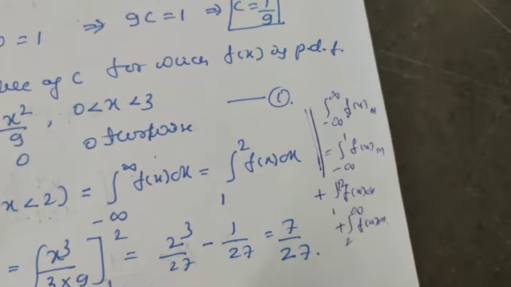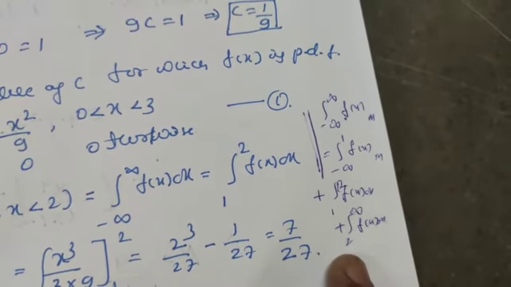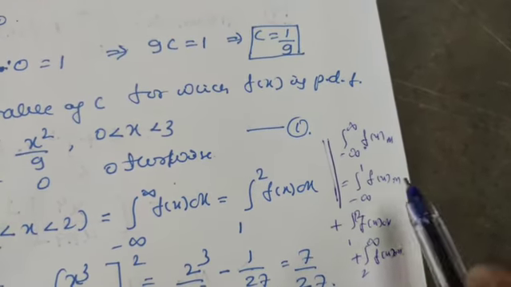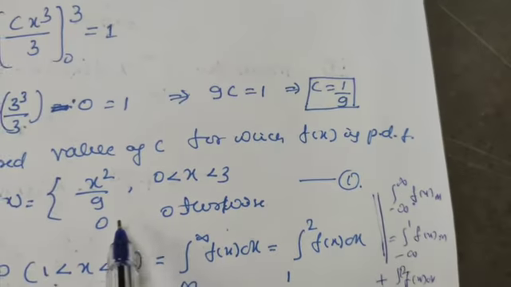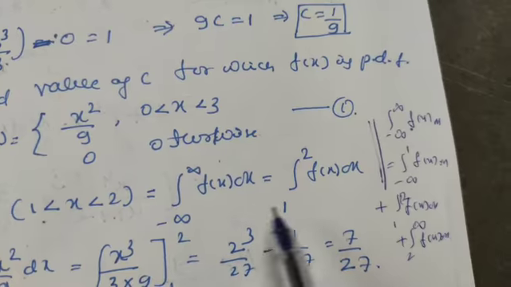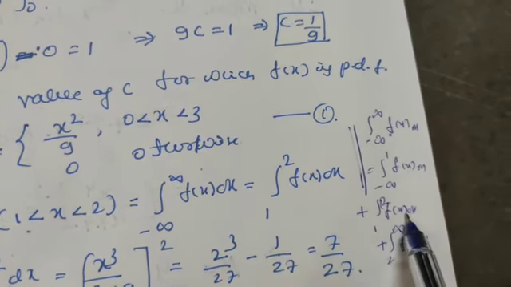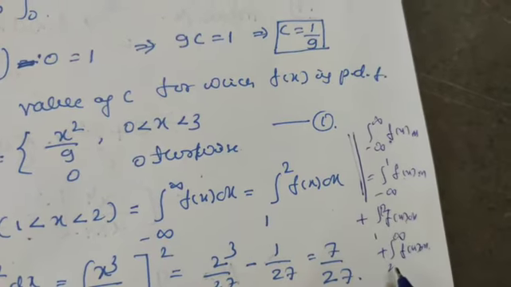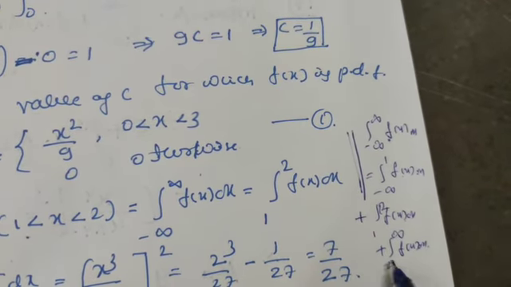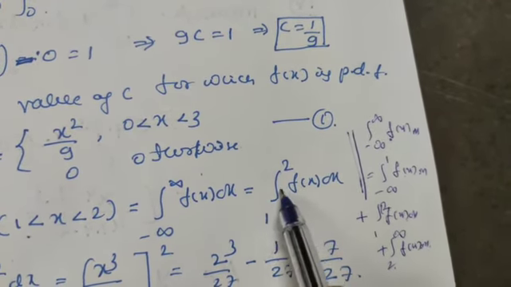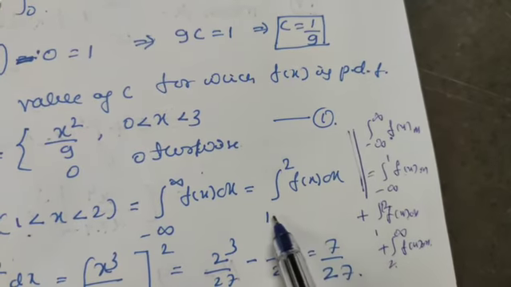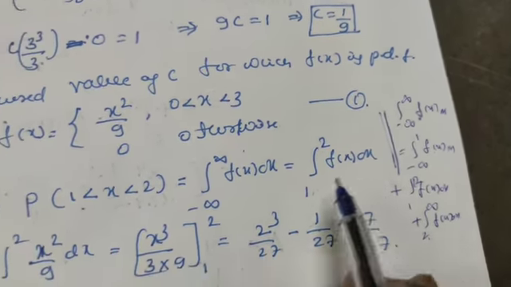According to the property of a definite integral, we can divide like this. Anyhow, in all other cases its value is 0. So therefore let us take only our required interval, from 1 to 2 of f(x) dx, because in these two conditions its value is 0. No need to take those intervals also. So we can take this directly as the integral from 1 to 2 of f(x) dx.